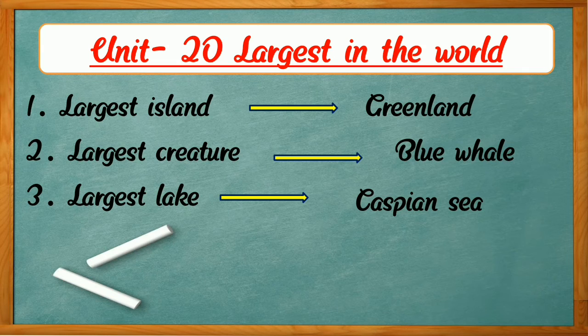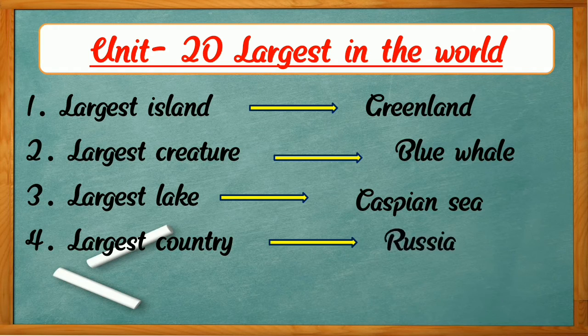Very good. Now, number 4, the largest country. So, which is the largest country in the world? Yes, it's Russia. So, Russia is the largest country in the world.